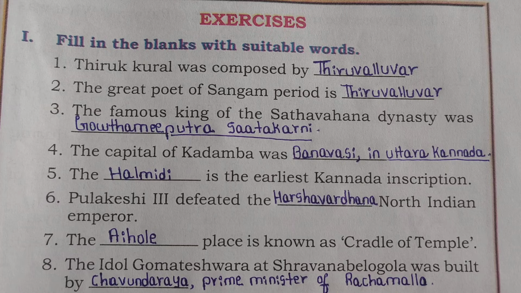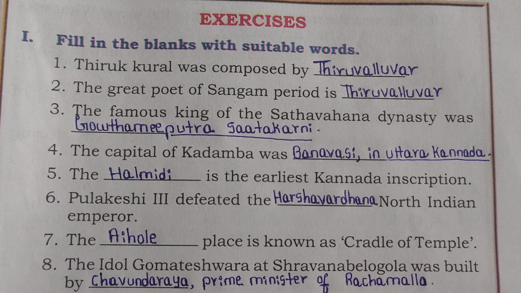Gautami Putra Satakarni. Fourth question. The capital of Kadamba was dash. Banavasi in Uttara Kannada. Fifth one. The dash is the earliest Kannada inscription. Halmidi. Sixth question. Pulakeshi III defeated the dash North India emperor.